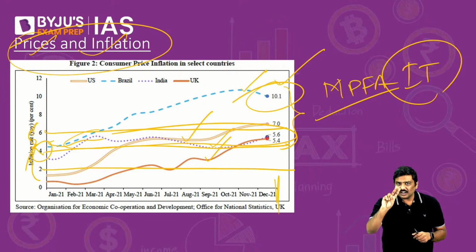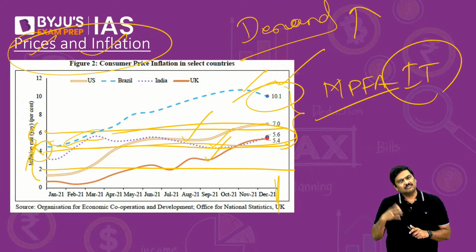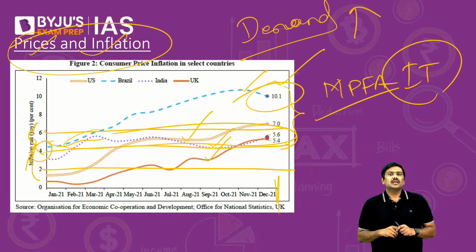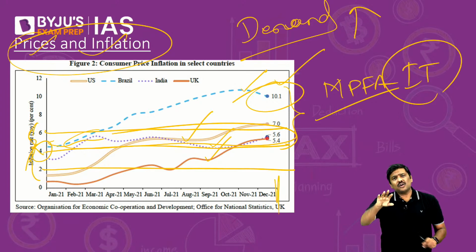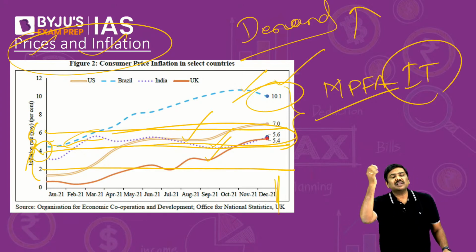Right? So, as a result of both of them, the demand in these particular markets has increased by a very large margin. And on the other hand, there are also certain supply side issues, as a result of which the market prices have increased.